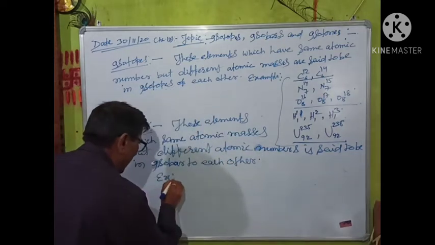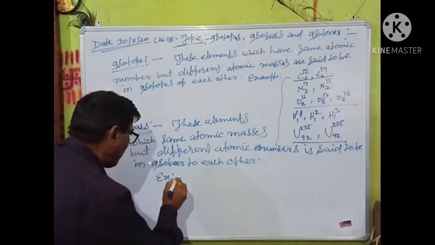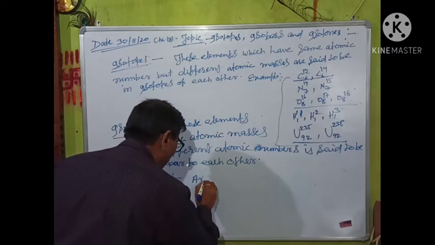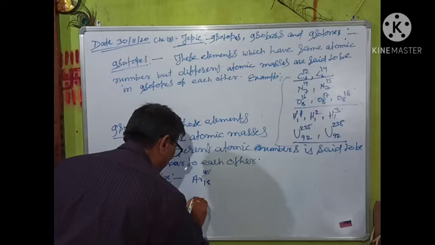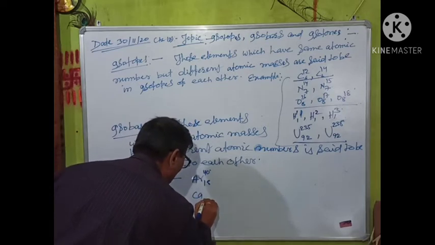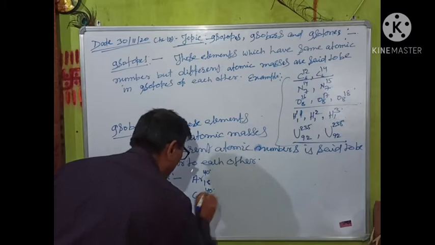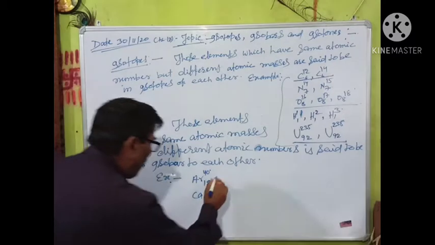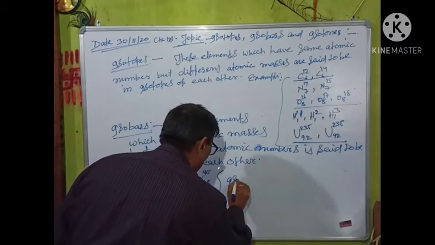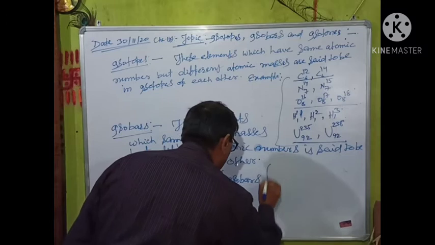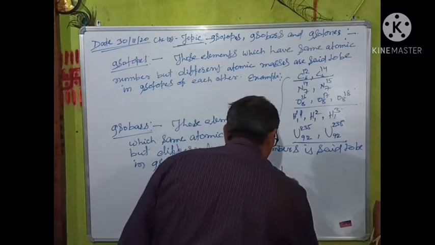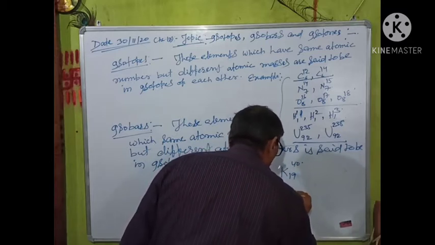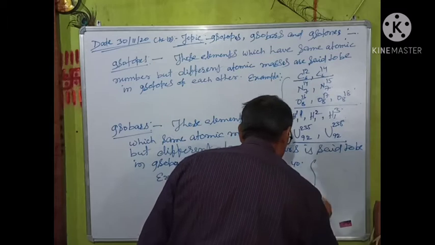Example: argon 18, 40 and calcium 20, 40 are known as isobars. Second example: potassium 19, 40 and calcium 20, 40 are also known as isobars.